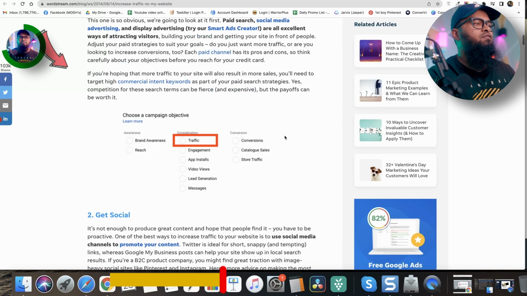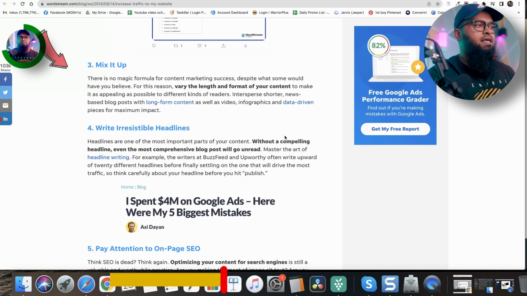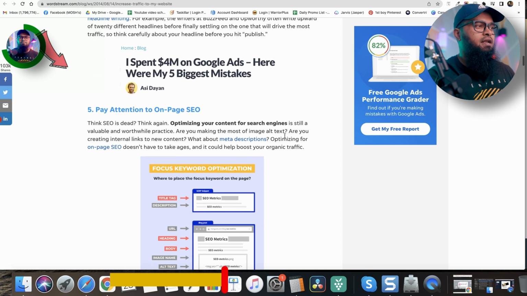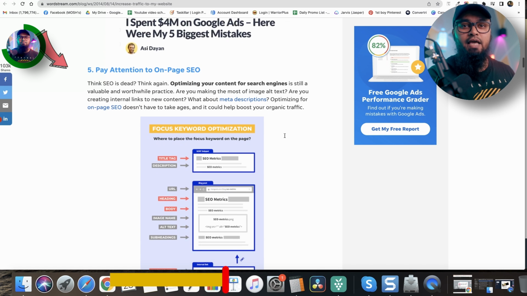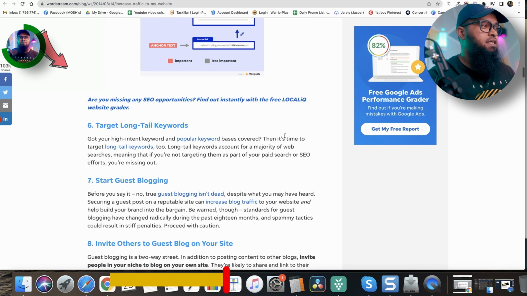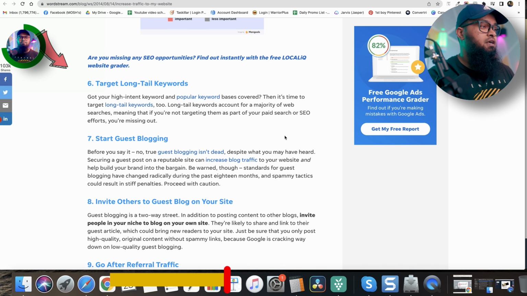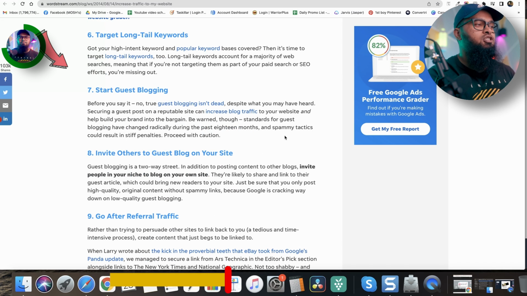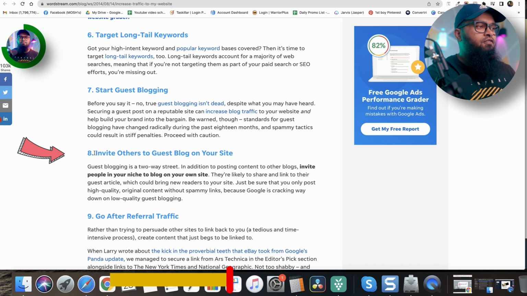If you look at them, it's advertise, get social, mix it up, write irresistible headlines, pay attention to on-page SEO, search engine optimization, target long-tail keywords, start guest blogging, invite others to guest blog on your site. Now, let me just show you one of them. Invite others to guest blog on your site.